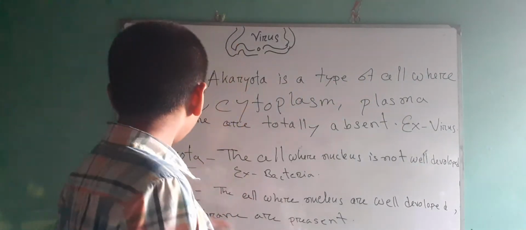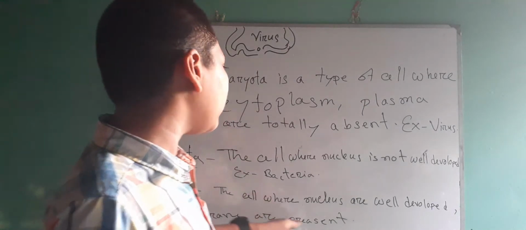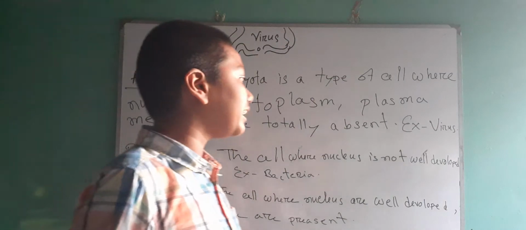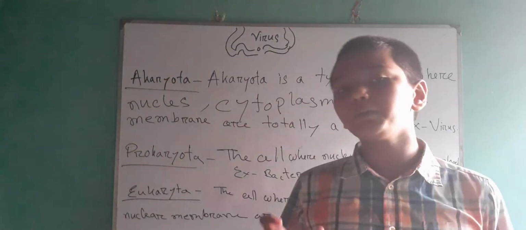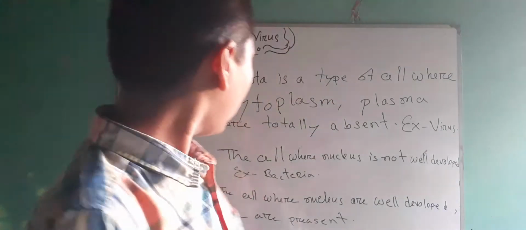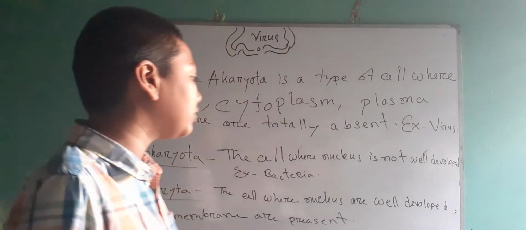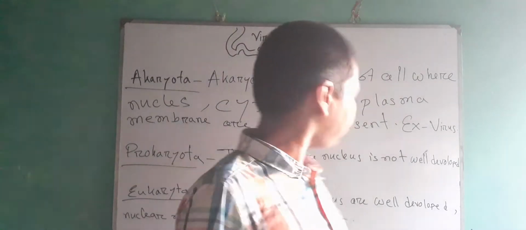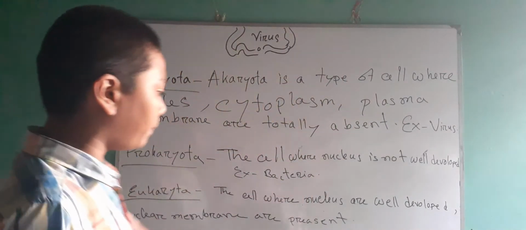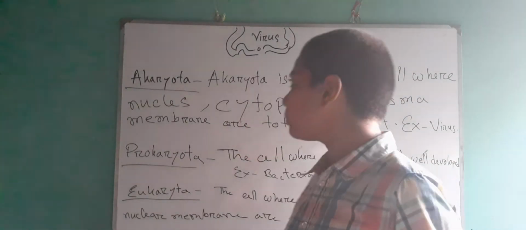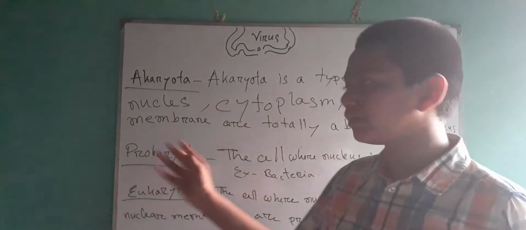Now, Prokaryota are cells where the nucleus is not well developed and the nuclear membrane is totally absent. They are called Prokaryota. The cells where the nucleus is well developed and the nuclear membrane is present are called Eukaryota. So everybody, I have discussed microbes.